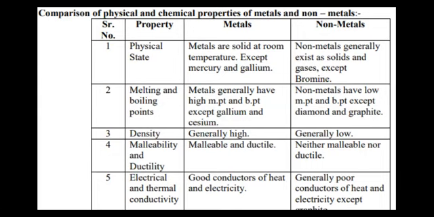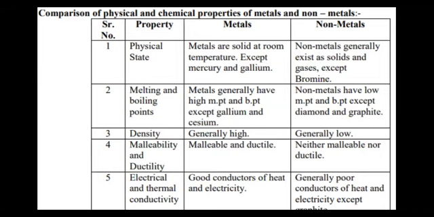Let's discuss the third point, that is the density. So children, the metals have high density. As we know, they exist in a solid form. So the mass by volume ratio of the metal is of course high, and hence the density is high. While non-metals have low density as they exist in a liquid and gaseous form, so their density is very less.